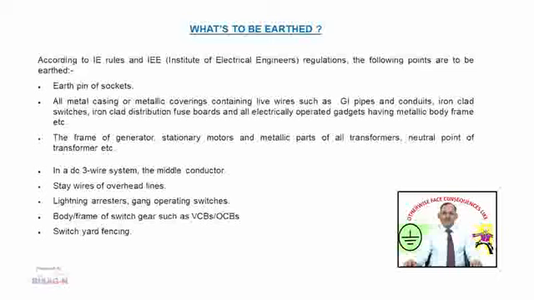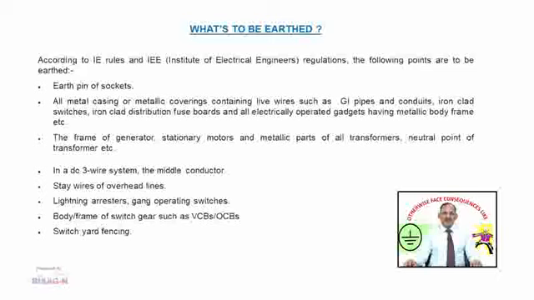According to IE rule and IEE, that is Institute of Electrical Engineers regulation, the following points are to be earthed. Earth pin of socket, all metal casing or metallic covering containing live wires such as GI pipes and conduits, iron clad switches, iron clad distribution fuse boards, and all electrically operated gadgets having a metallic body frame. The frame of generators, stationary motors and metallic parts of all transformers, neutral point of transformers, etc. In a DC 3-wire system, the middle conductor is to be earthed.